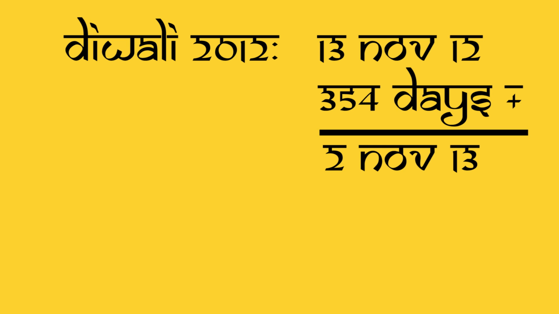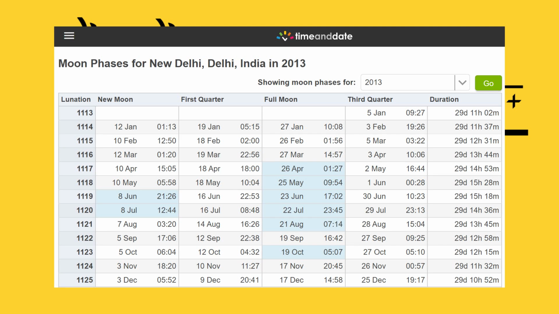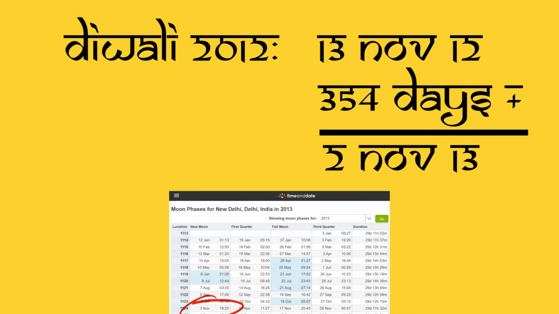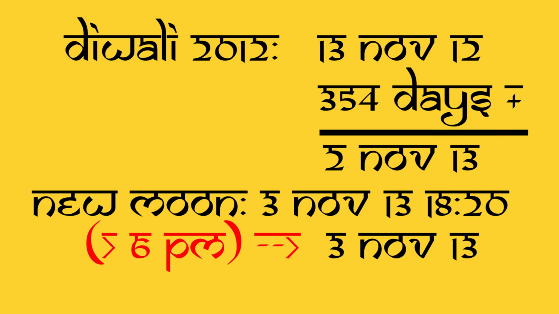The 11 days comes from the fact that a Hindu year is short of 11 days compared to a Gregorian year, as mentioned earlier. Next, let's check the closest next new moon timing, which in this case is 3 November 6:20 in the evening, since it is after 6. The new moon date will be 3 November 2013, which is the 2013 Diwali date.